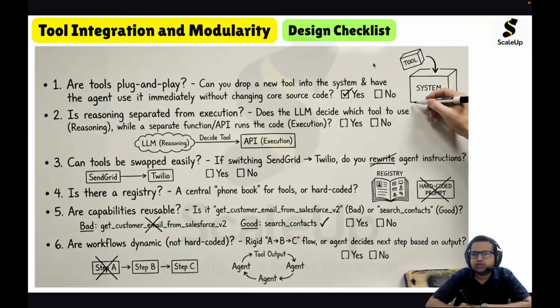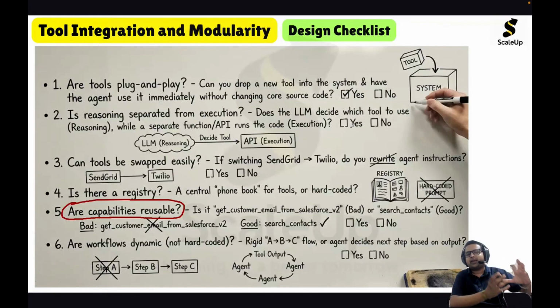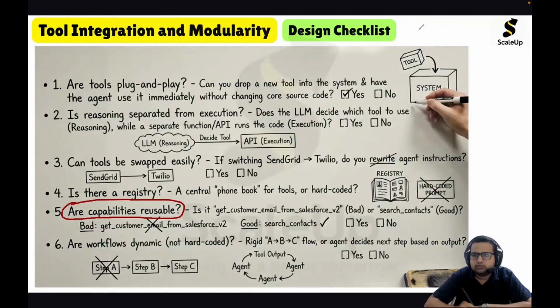Next very important question, are capabilities reusable? Whatever tools you are building should be generic in nature, meaning we should be able to reuse them. In an agentic AI system, we add capabilities via tools, and those capabilities should be reusable. For example, a tool called get customer email from Salesforce version 2 is highly specific in nature and hence it is very bad.